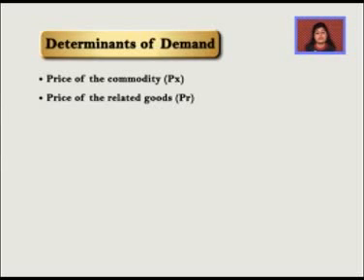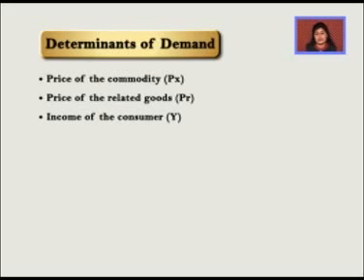Now let's move on to the third determinant. The third determinant is income of the consumer. Income of the consumer is positively related with the demand of normal goods. As my income increases, I will consume more of normal goods, that is, the good quality products. And as my income decreases, I will consume less of the normal goods. But there's an anomaly. In case of the goods which are inferior quality, the pattern will be a little different.